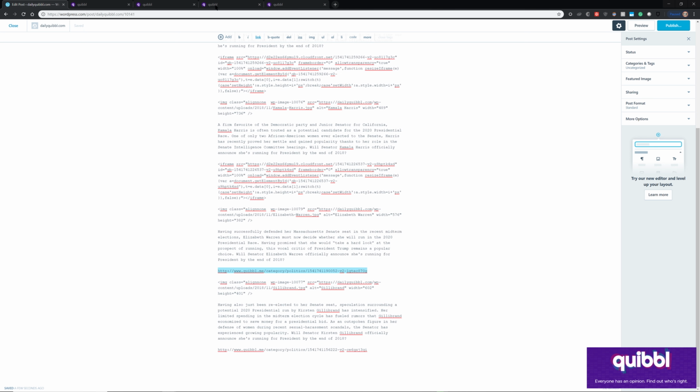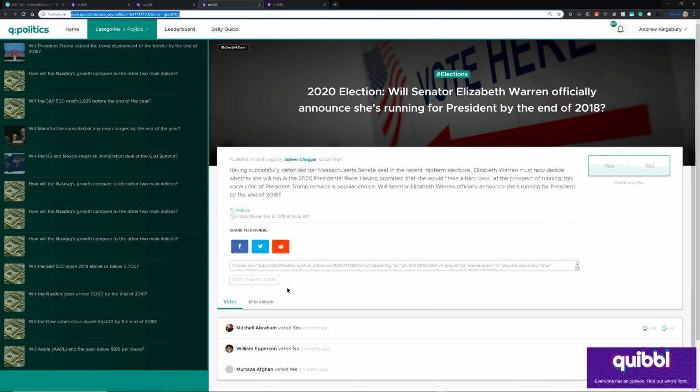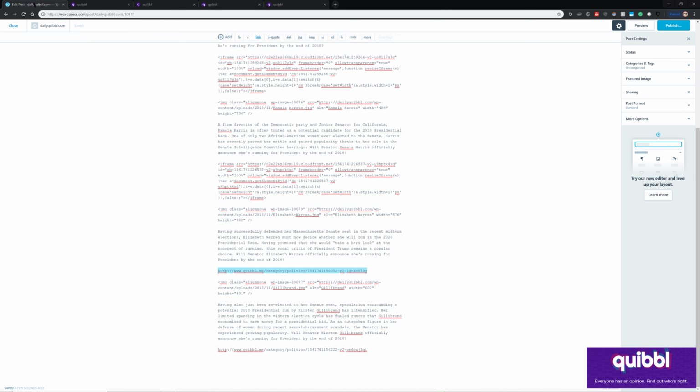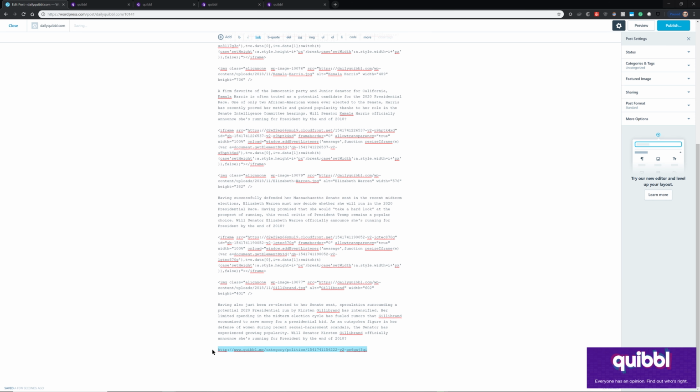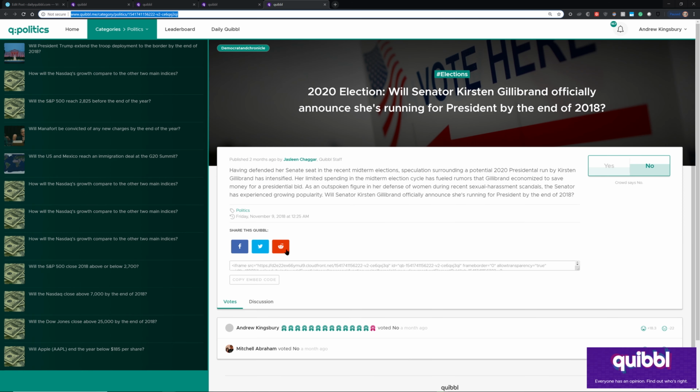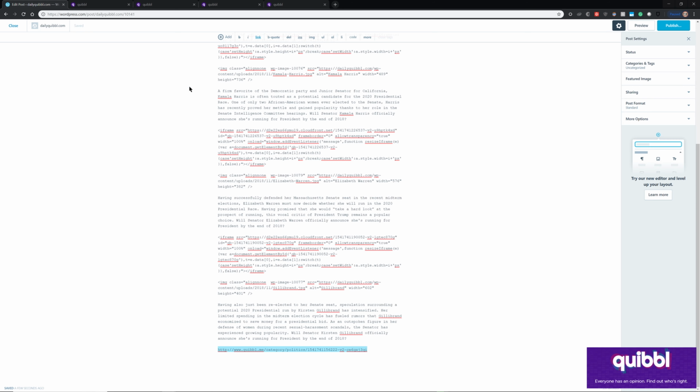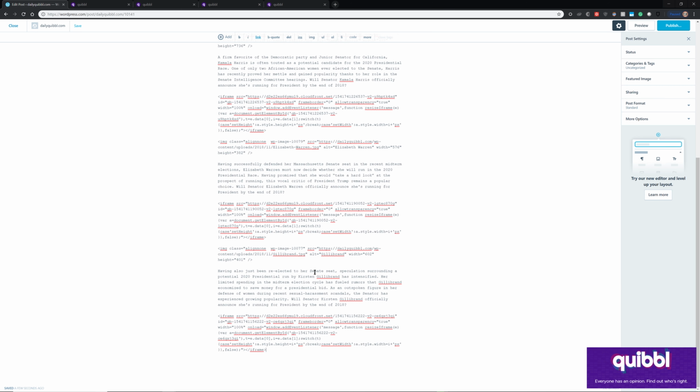Because I just read that it's about Senator Warren, because the last paragraph, at least in a container article, is almost always about the quibble question itself. So we will copy the embed code for Senator Warren. Boom. And finally, we will paste over the Gillibrand Quibbles link to the Quibble website and paste that in there.